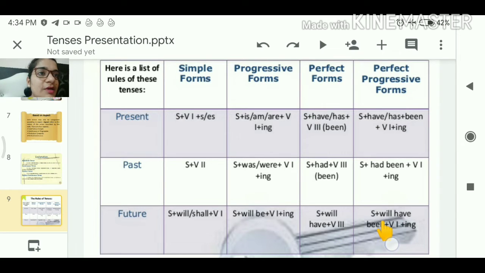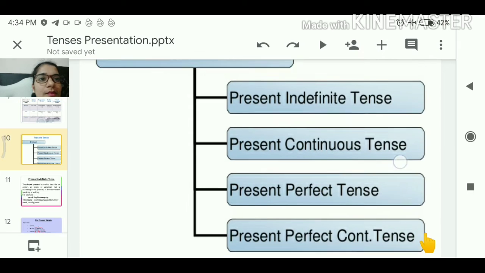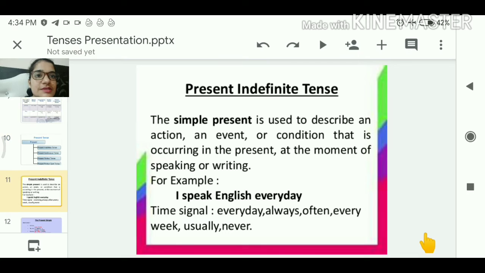Then in the perfect progressive form, future perfect continuous: subject plus will have plus been plus verb first form plus ing. But now we will discuss the present tense: present simple, present progressive, present perfect and perfect continuous. Let's see. Present indefinite, continuous, perfect and perfect continuous tense.